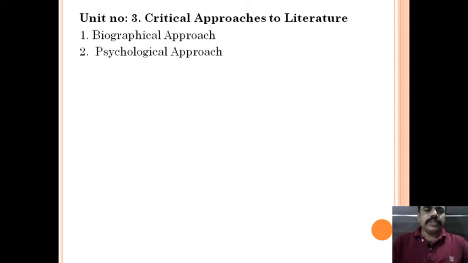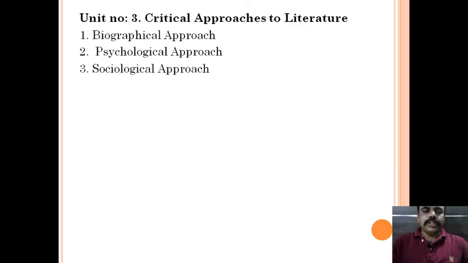The second approach is the psychological approach. In this approach we try to understand the psychology of the author during the writing of a piece of literature. Here also we can understand the psychology of the characters. Even the psychology of the reader matters to comprehend the text. Sigmund Freud, a great psychologist, has explained certain concepts. These concepts we will try to elaborate in this approach.